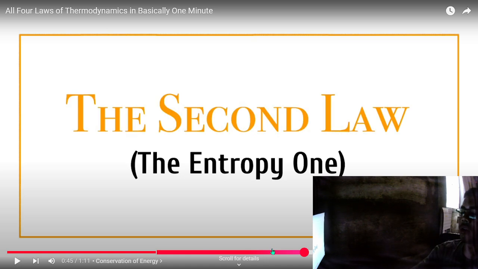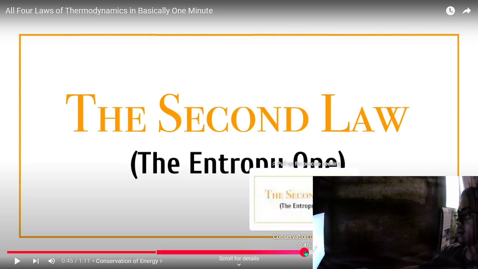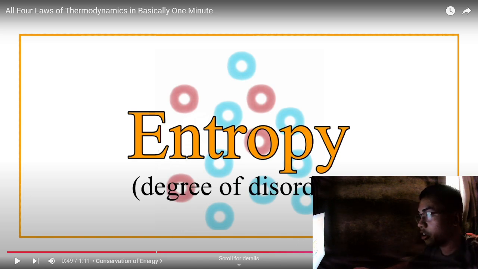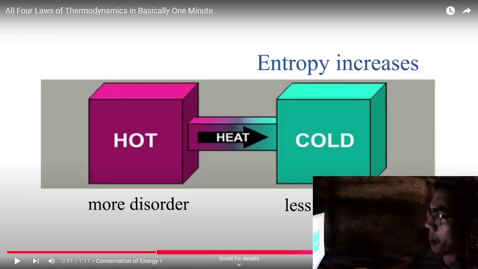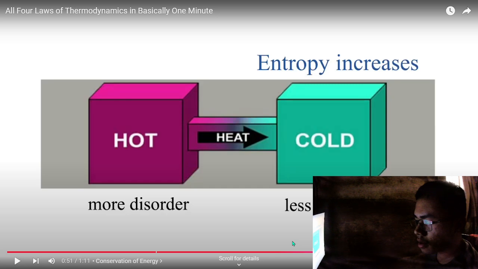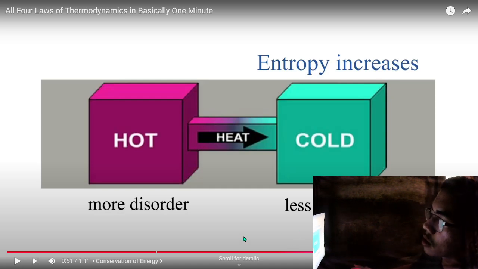So the second law, which is the entropy one. Entropy, degree of disorder. Entropy increases. This is more on disorder into heat, less disorder. The total entropy, or disorder, of an isolated system always increases over time. Heat flows from hot to cold, so basically it's a process of hot to cold.